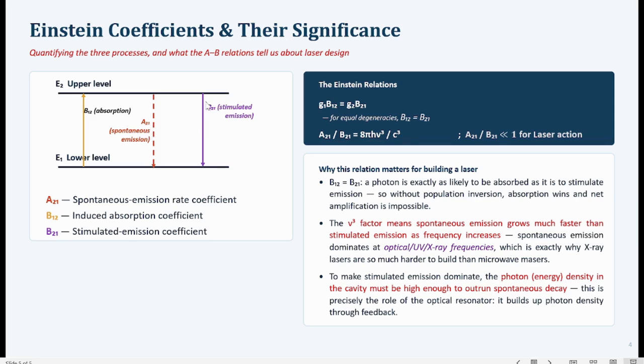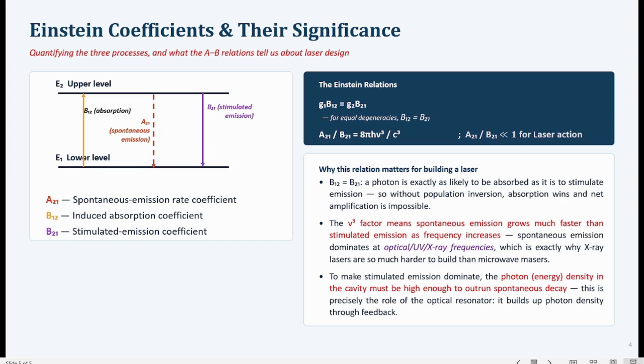Now finally B21 represents the rate of stimulated emission. Stimulated emission takes place when atoms in the higher state interact with photons and return back to the lower state. Now, of these Einstein relations, the important one is that in the case of equal degeneracies for the two levels, B12 is equal to B21. So the rate of induced absorption equals the rate of stimulated emission.